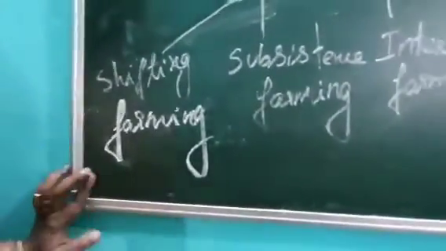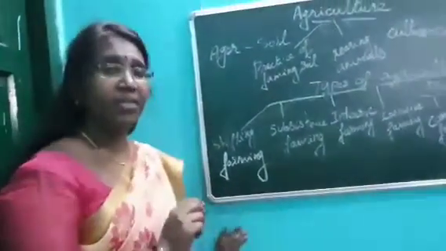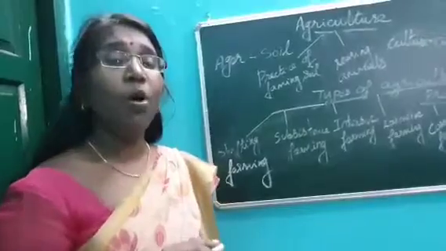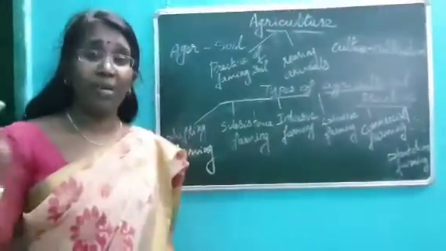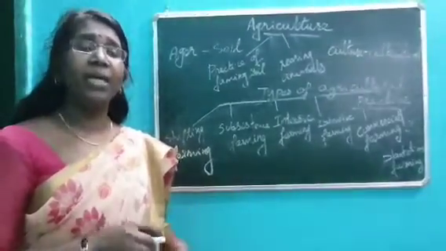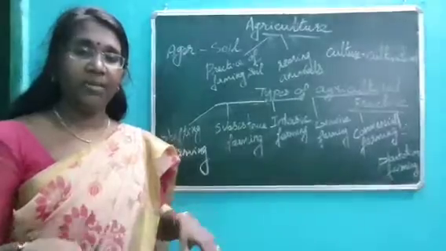Let's see what is shifting farming. Shifting farming is a primitive kind of cultivation. In the earlier days, man used to clear the forest and move from place to place. For some time he cleared the forest, stayed there and cultivated there for some days.